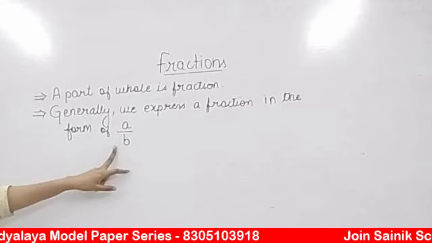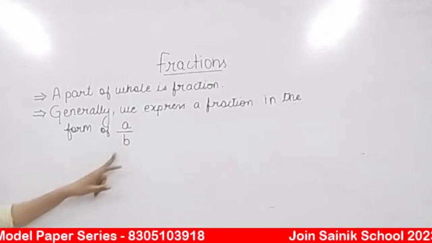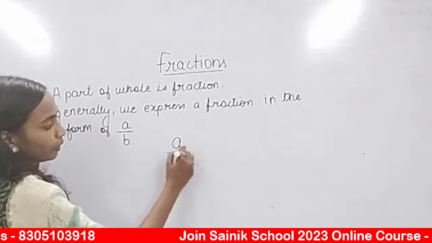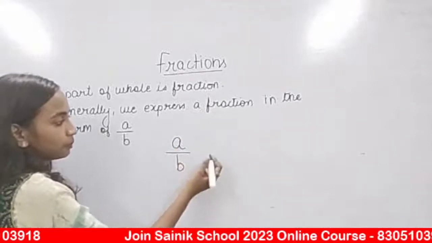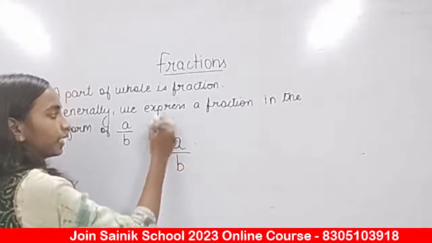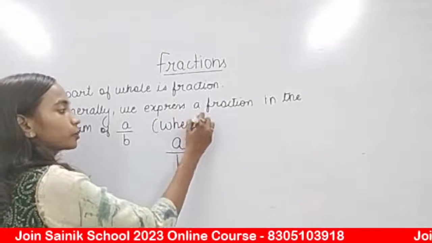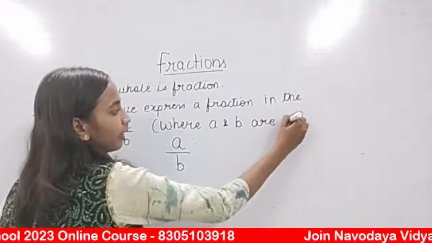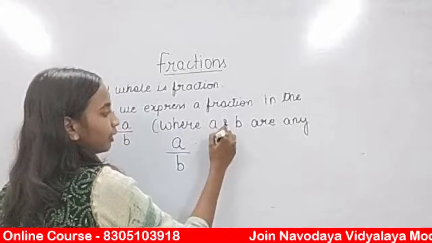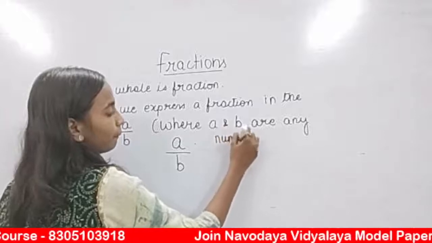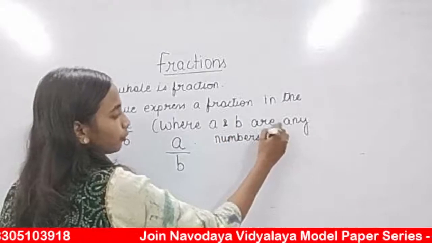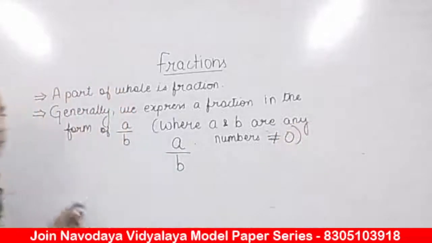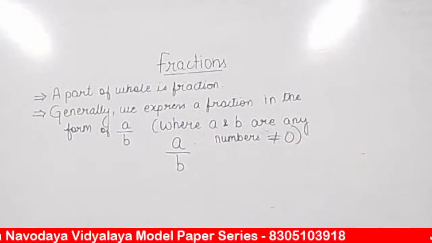What is the meaning of a upon b? So when we say a upon b, a and b can be any numbers, but they should be unequal to 0.